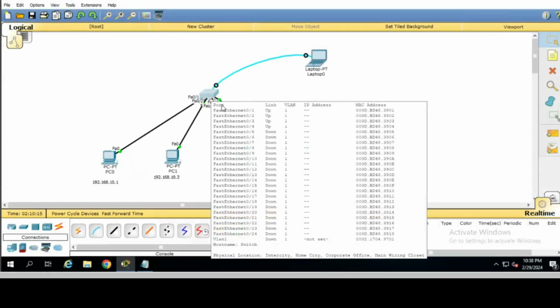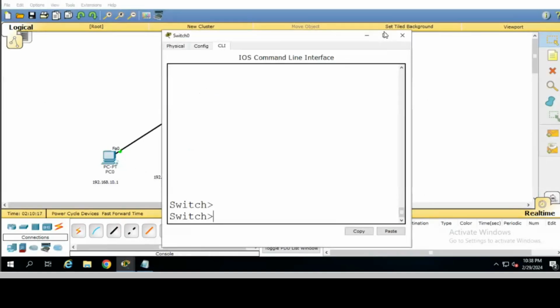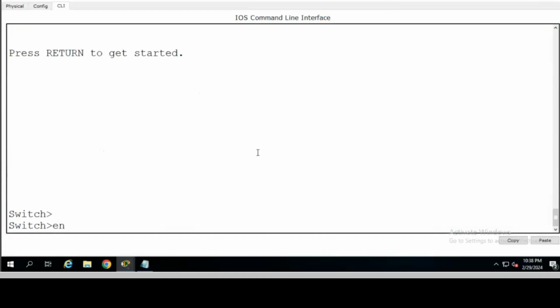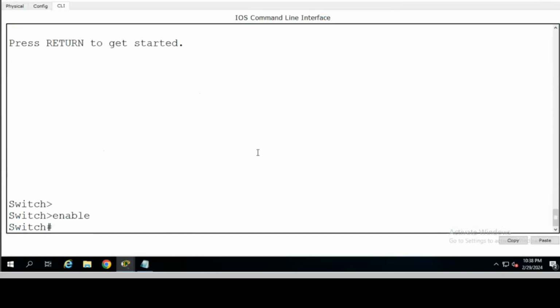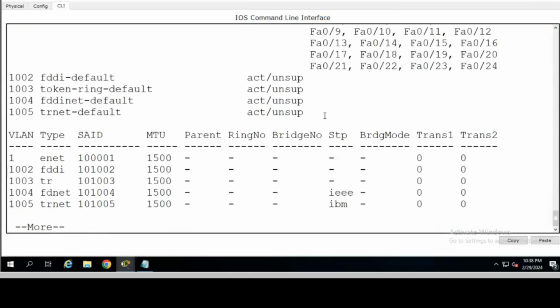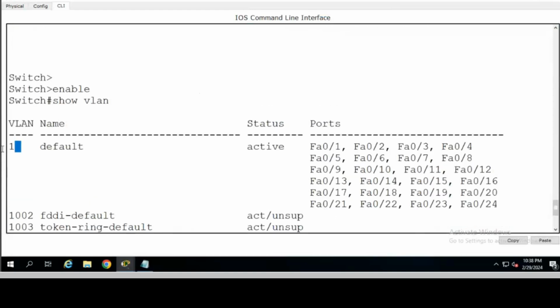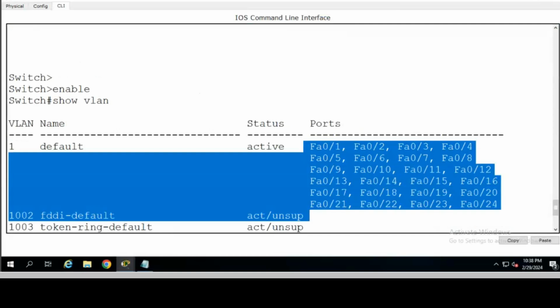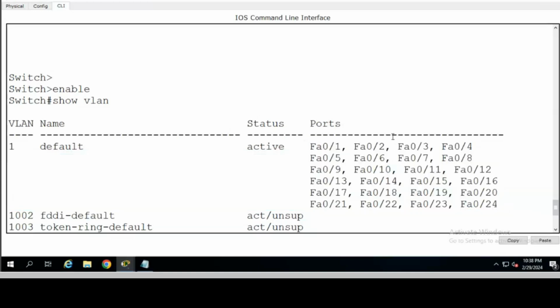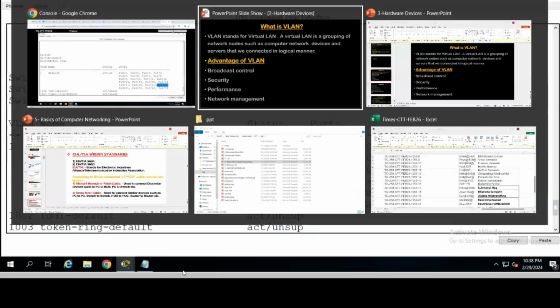If you look at this switch, I can show you by running one command: enable, then show VLAN. In show VLAN, you can see we have the default VLAN 1 available. So default VLAN 1 means what? It's a default VLAN in which all the ports are connected, right? And you can see here port 1 to port 24, all the ports are available. So what is the meaning of this VLAN?